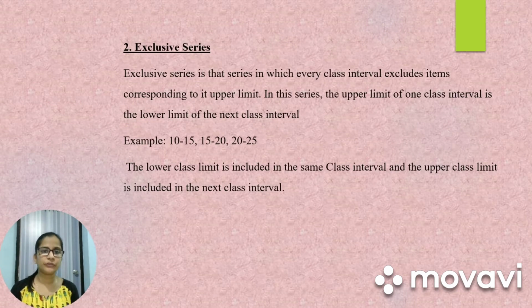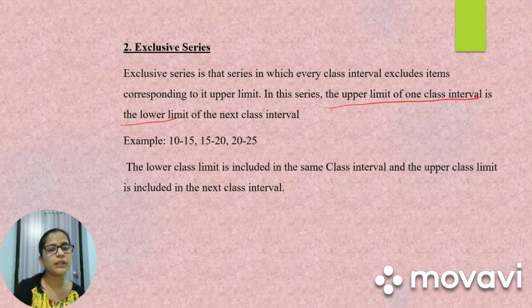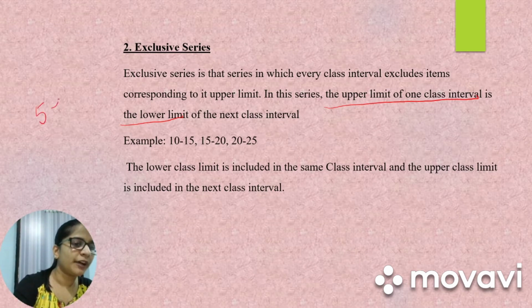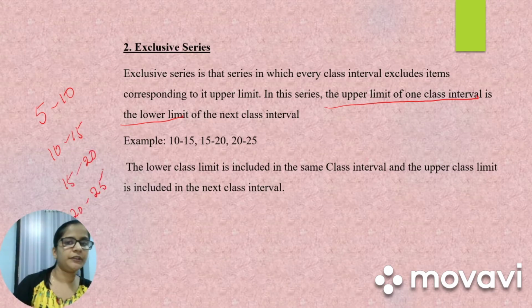Then we have exclusive series. Exclusive series is that series in which every class interval excludes items corresponding to its upper limit. In this series, the upper limit of the class interval is the lower limit of the next class interval. Again, say for example, 5 to 10, 10 to 15, 15 to 20, 20 to 25.